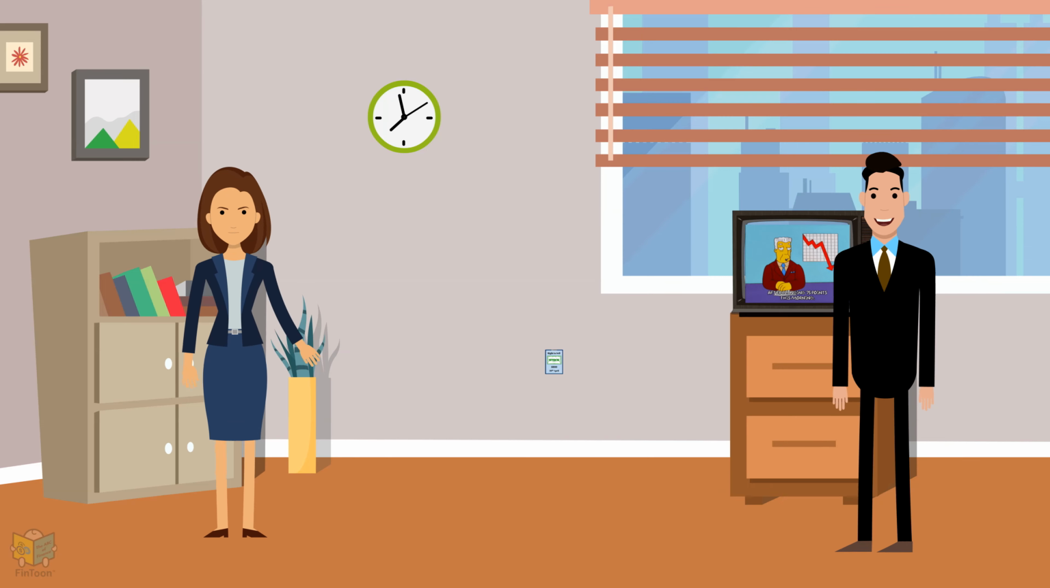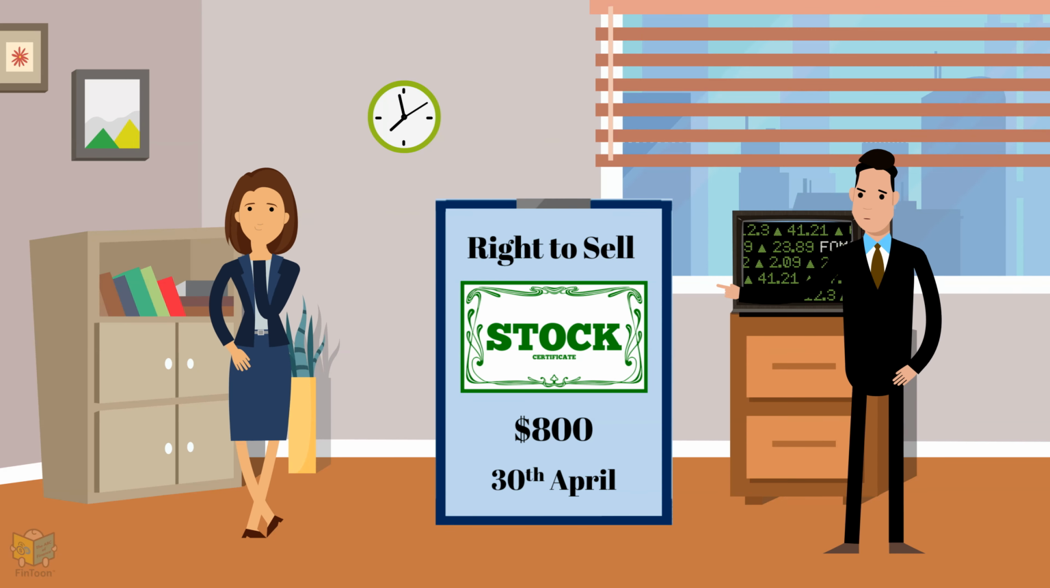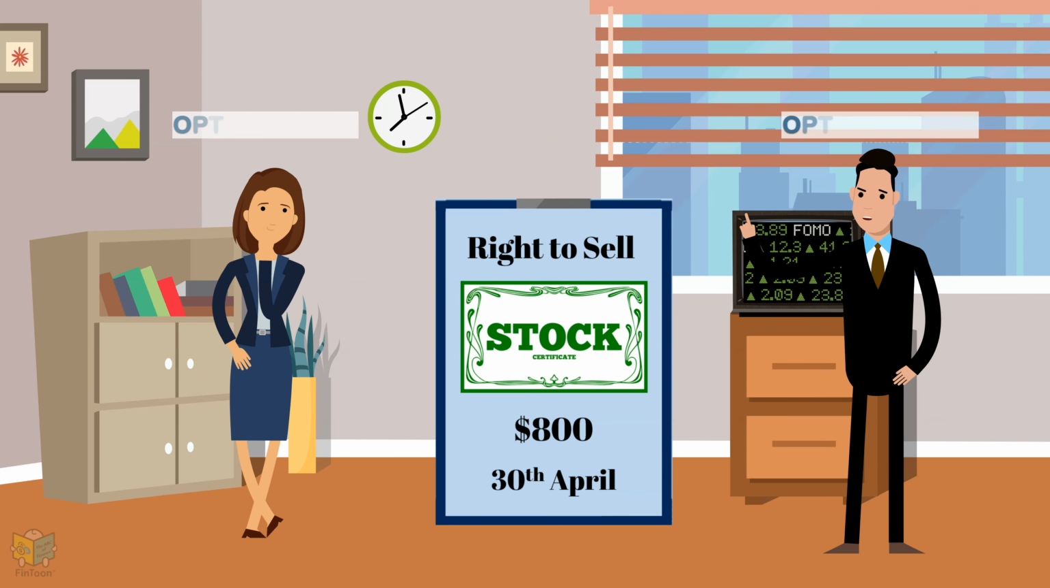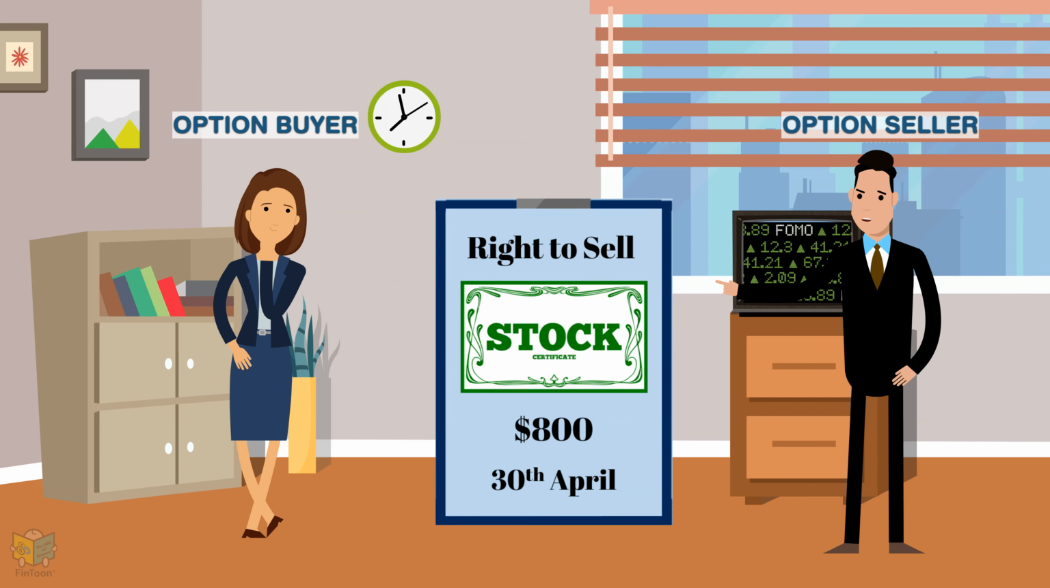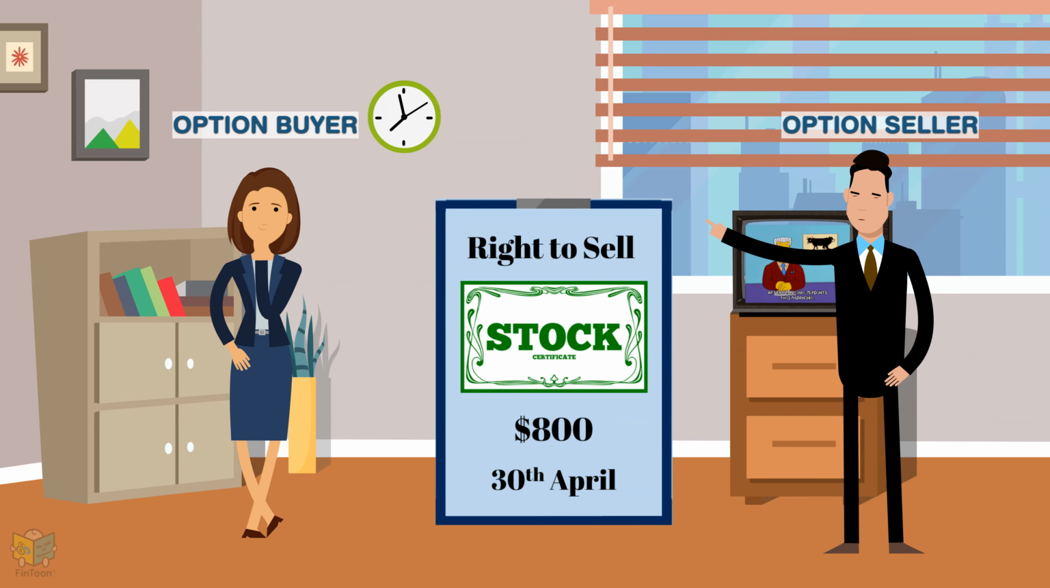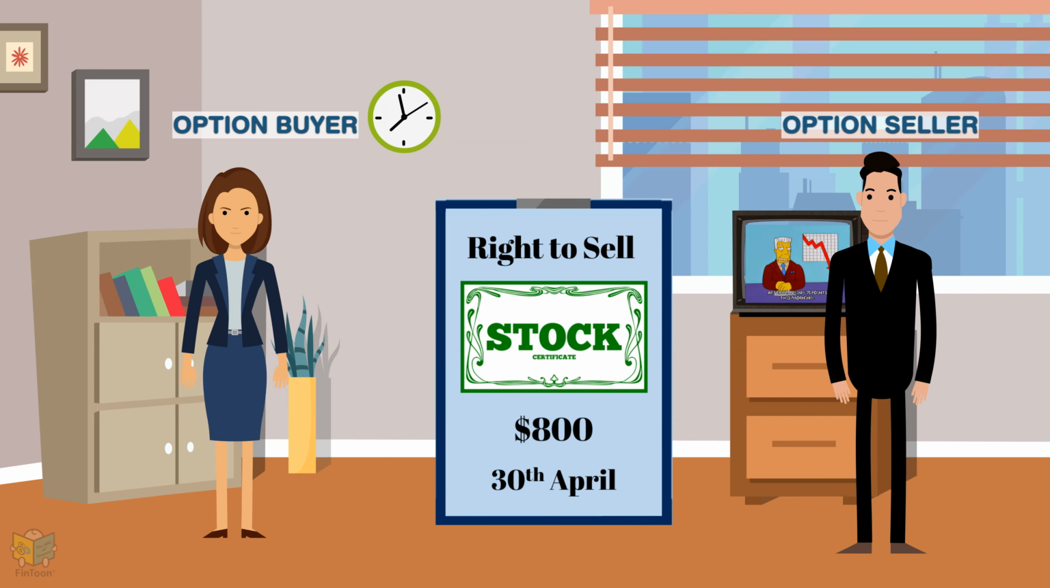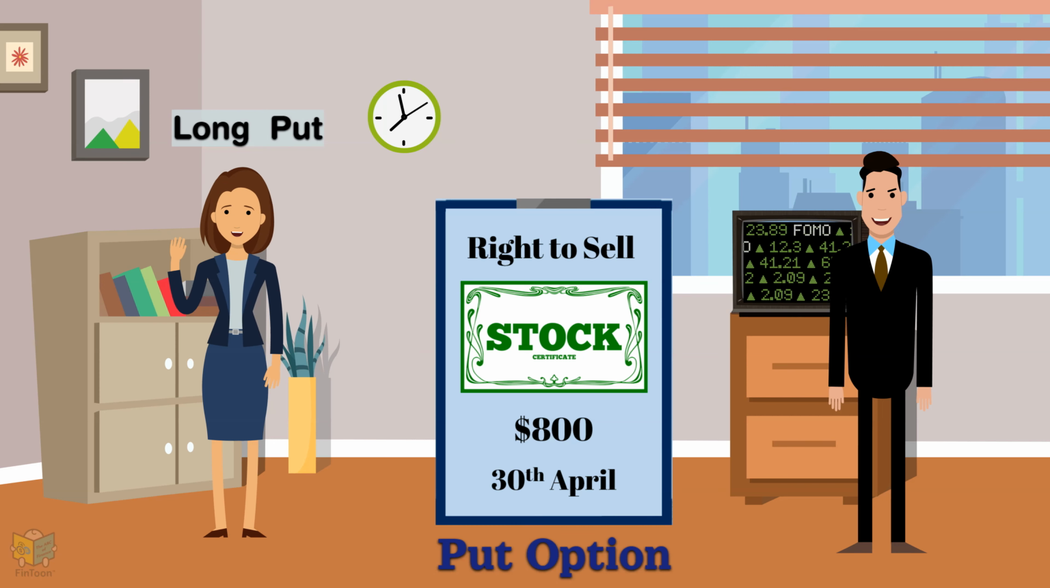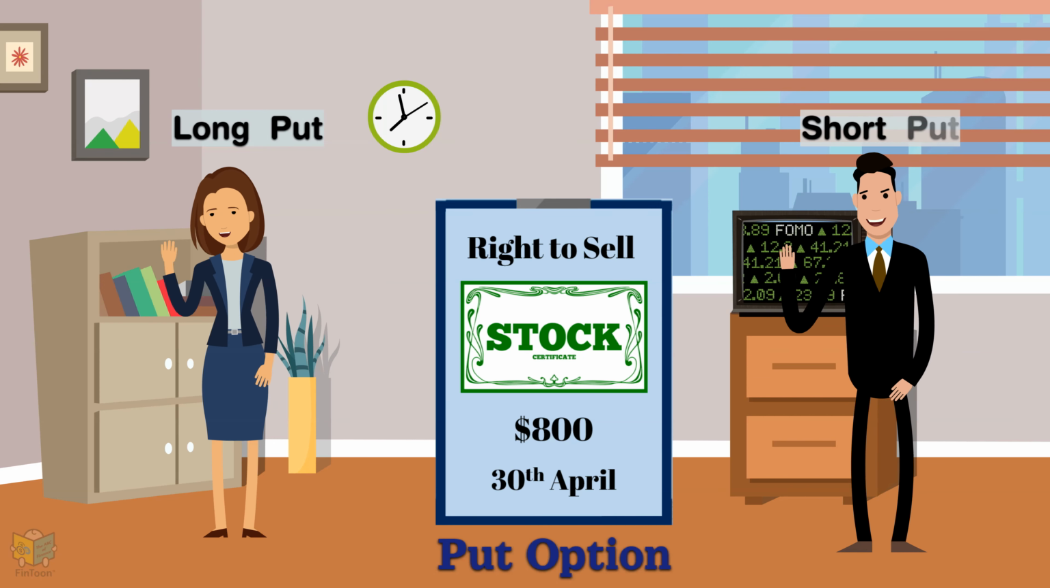She enters into a European option contract with her stockbroker to sell the share for $800 at the end of the month. She pays a premium of $20 to the broker. This option contract is a right to sell the underlying and is known as a put option. As Miss Kim is buying this option from the broker to sell her shares, she is the long put. As the broker is selling the option, he is the short put.